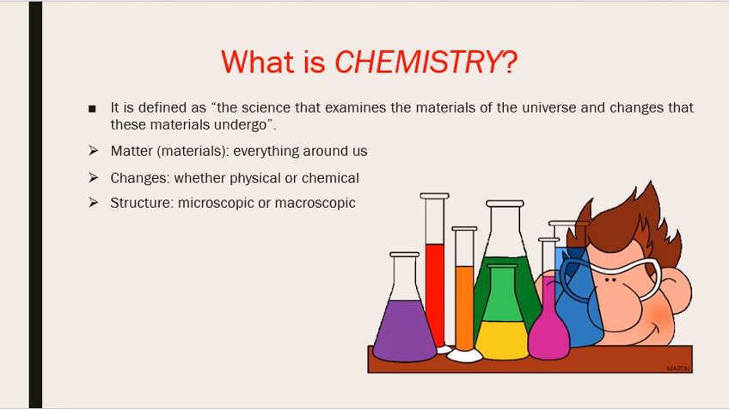What is chemistry? First of all, we should know the definition of chemistry. It is defined as a science that examines the materials of the universe and changes that these materials undergo. Now, the basic terminology used here is materials and changes. Materials, the matter, everything around us which has weight and occupies space is matter. The changes can be physical or chemical. And we also study the structure of matter here.